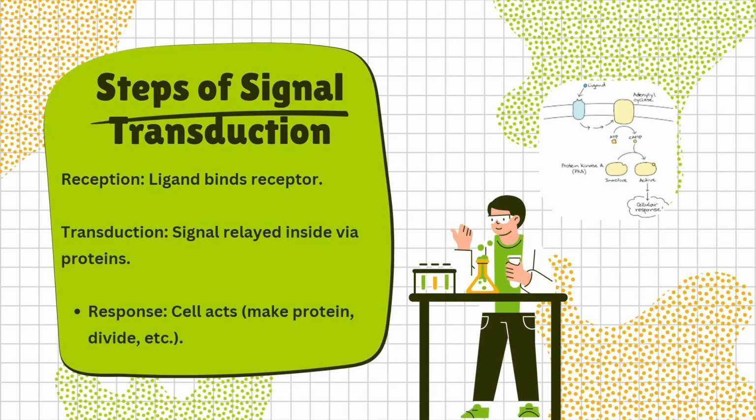When a signal reaches a cell, it goes through 3 main steps: reception, transduction, and response. Reception means the signal, called a ligand, bonds to a receptor. Transduction is when the message is relayed inside the cell through a series of proteins. And response is when the cell actually does something, like making a protein or dividing.